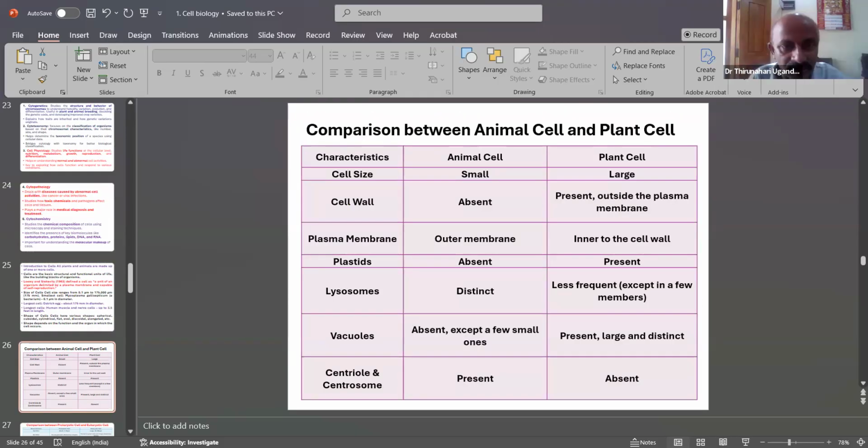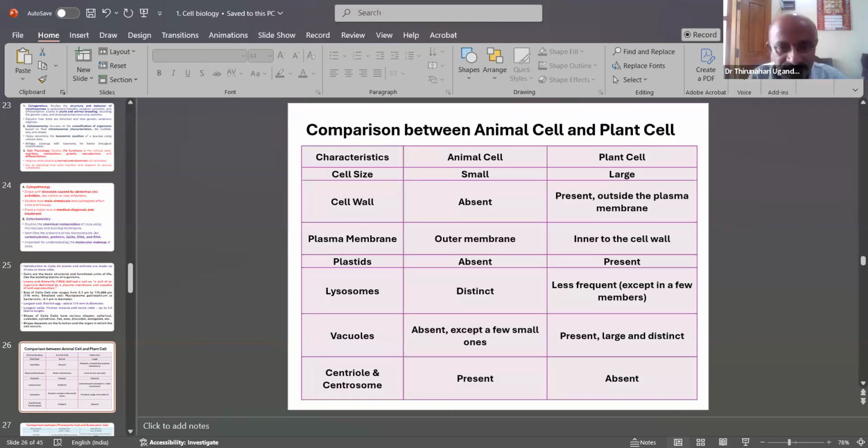Features which are important are also small in animals, and a large cell wall is absent in animal cells. Then the plasma membrane, which has outer and inner membranes. Both are present in cells.